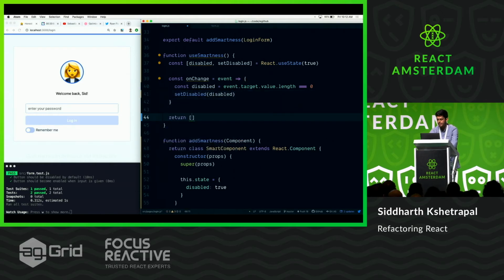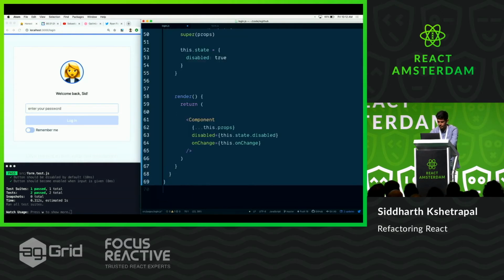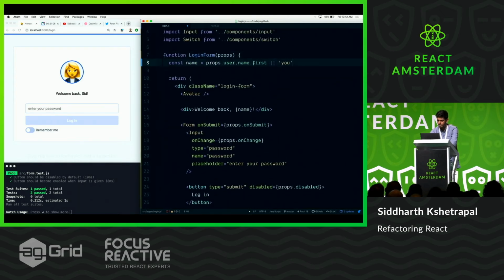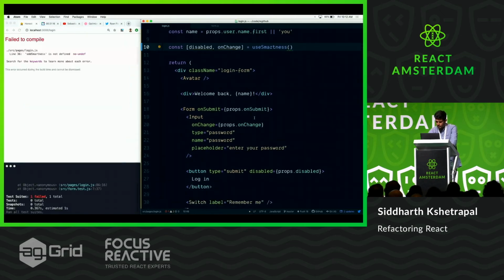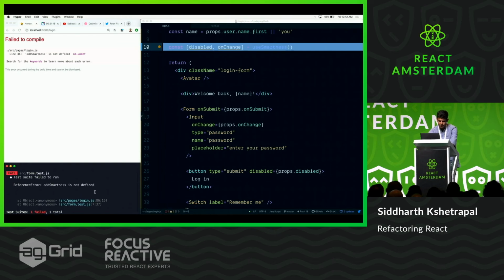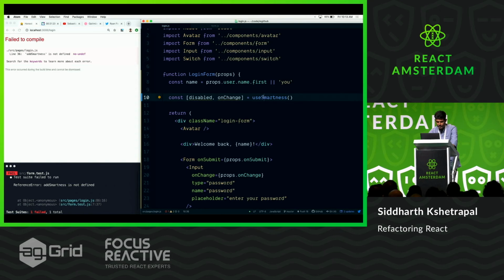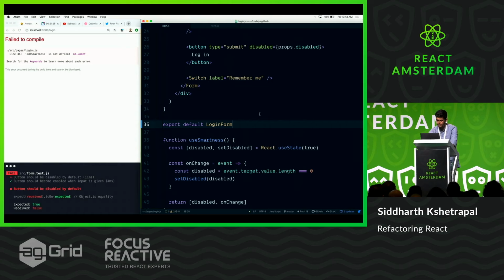And then from this, we can return the only two things we care about in this function, which are disabled and onChange. I'm going to delete my higher order component and then use useSmartness over here. Perfect. Const disabled and onChange, those are the two things it returns. Those are the two things we care about. Use, and voila. Now, over here, our tests have failed. Nice. So we at least have something here. What did I do? addSmartness is not defined. Oh, it's on the higher order thing. Yeah. Let's get rid of that.